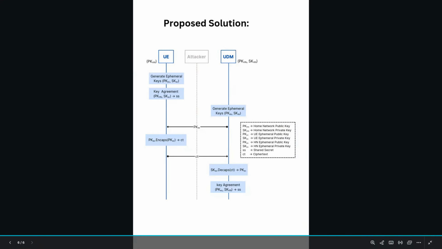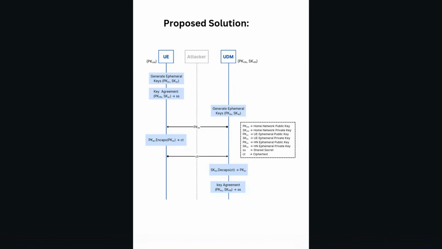In this proposed solution, what I'm doing extra is also generating an ephemeral key pair on the UDM side. Beforehand, everything is the same. We're generating the ephemeral key pair on the UE side and using the key agreement between the home network public key and the ephemeral private key to generate the shared secret. But this time, we're generating ephemeral keys on the UDM side as well and sharing the ephemeral public key from the UDM side to the UE.